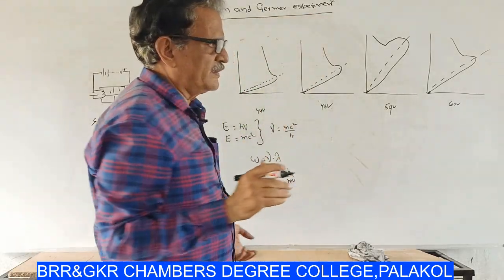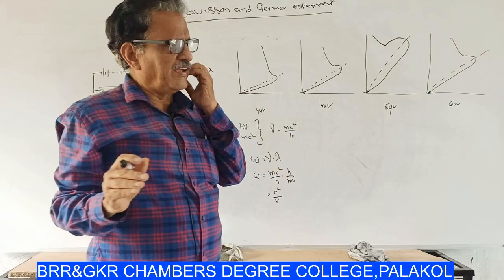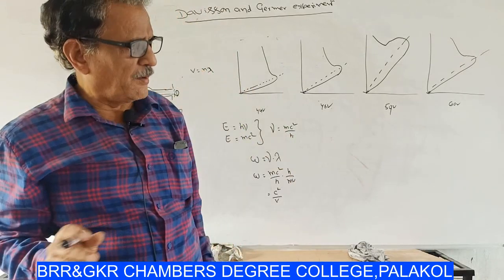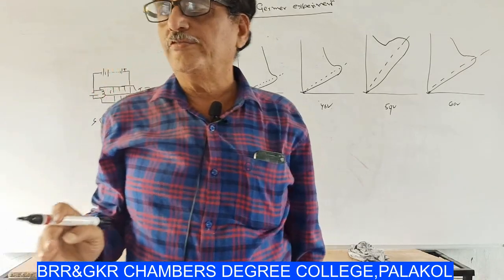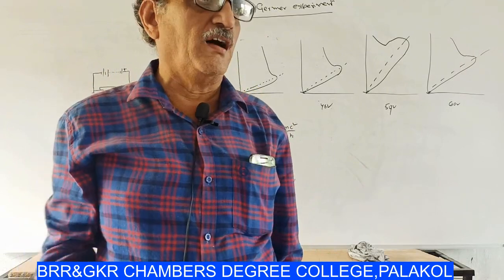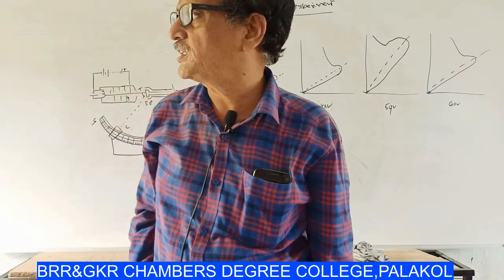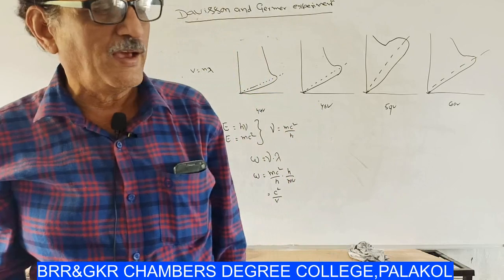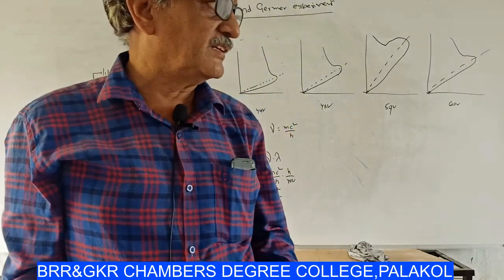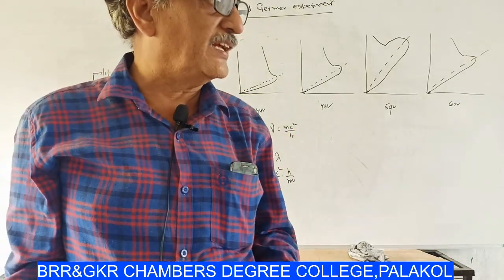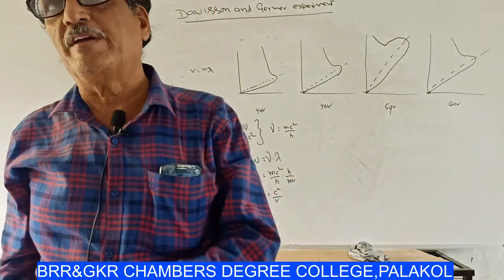This is a good experiment to establish the wave nature of electrons. We can say that this is an experimental evidence for matter waves.